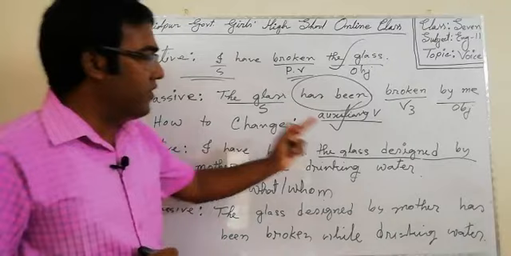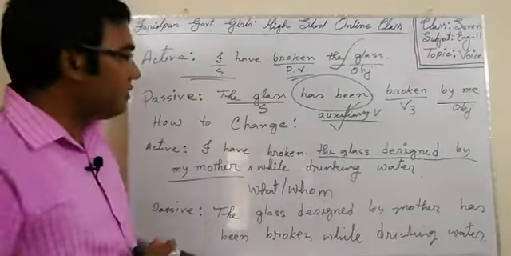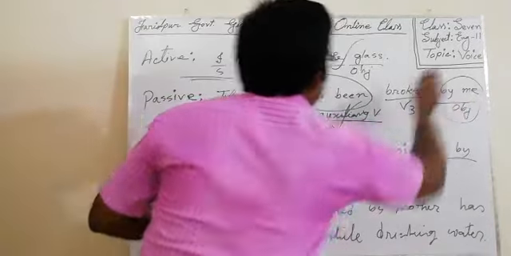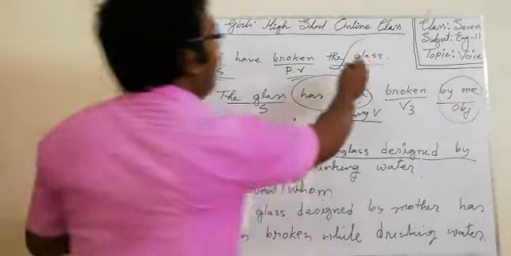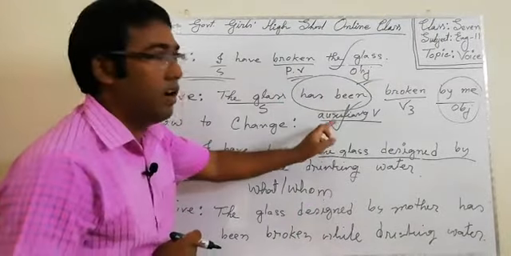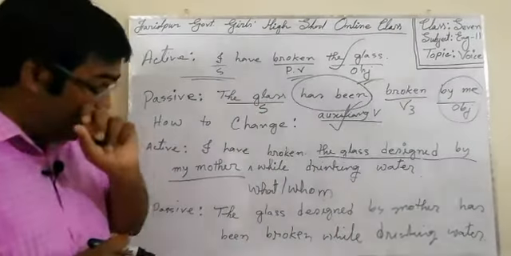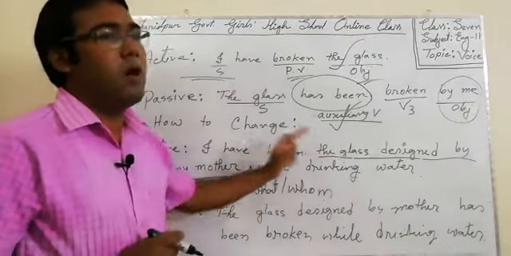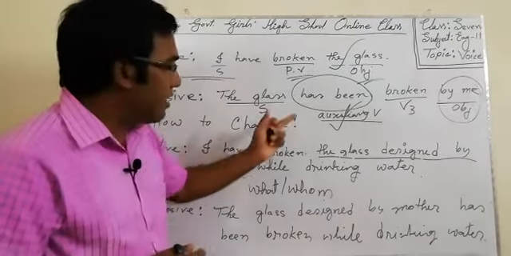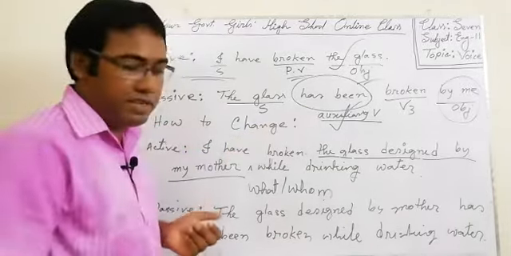Students generally face problems finding the object in the sentence. So I told you two things are hard: finding the object in the sentence, and finding the auxiliary verbs. So I think now you have understood how to find out the object in the sentence. Now I'll discuss how to select the auxiliary verbs in the sentence.